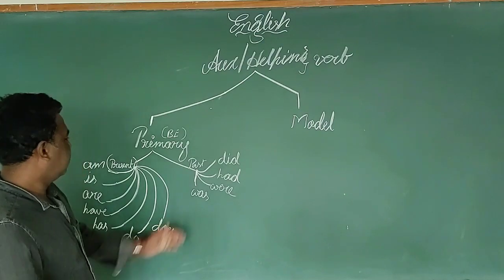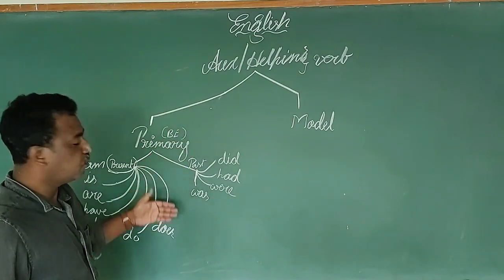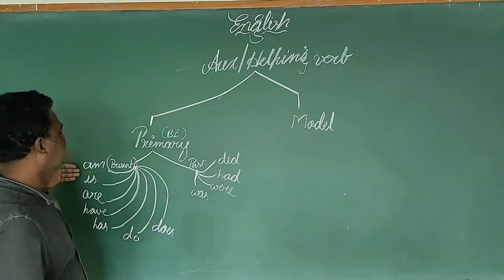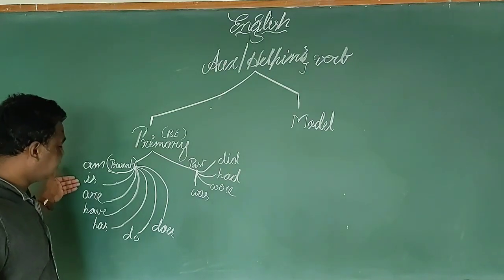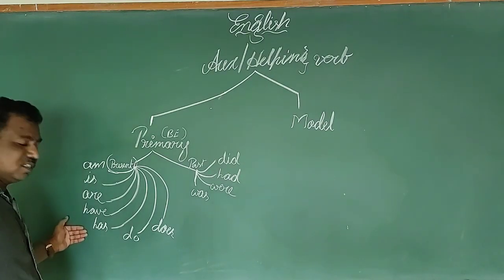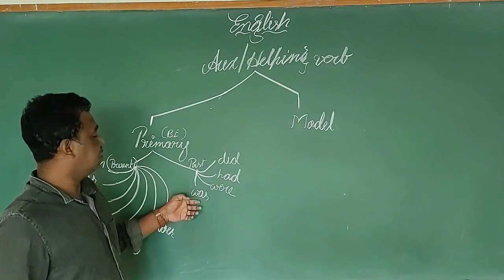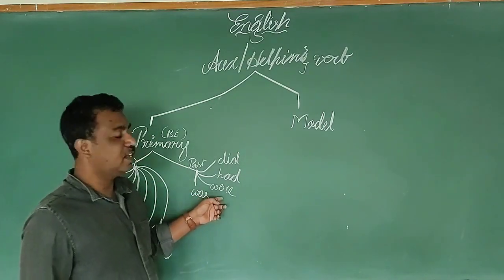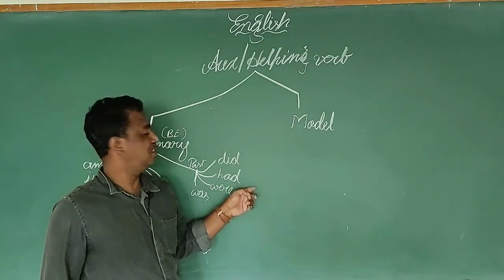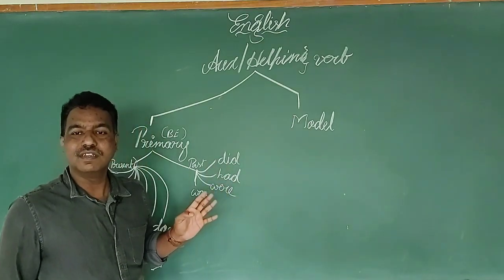So when we come to the negative forms of them, as I said, in present tense: amn't, isn't, aren't, haven't, hasn't, don't, doesn't. In past tense, we come to was, wasn't, were, weren't, had, hadn't, did, didn't.